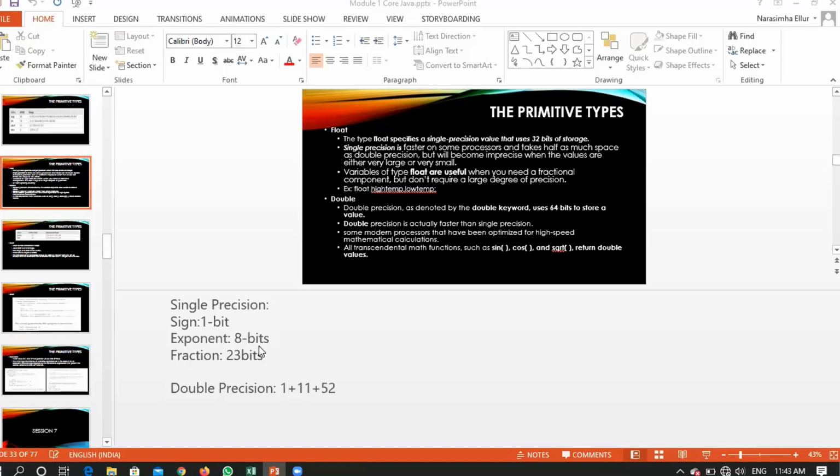Exponent: if you are saying 2.5, the 2 will be represented using 8 bits, right? Then the fraction value after the decimal will have 23 bits of representation.